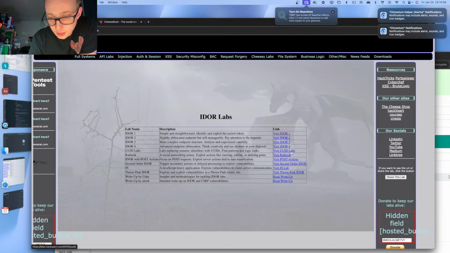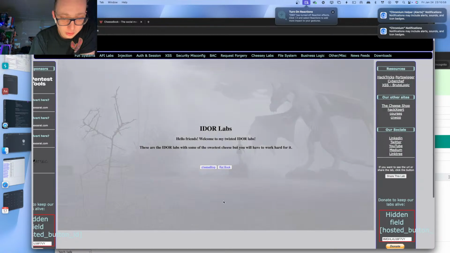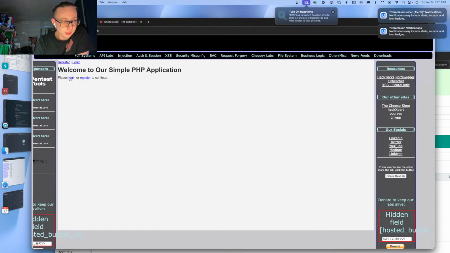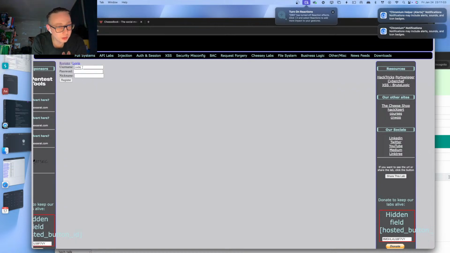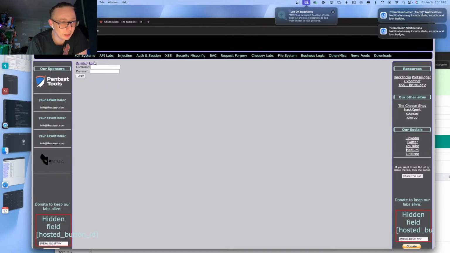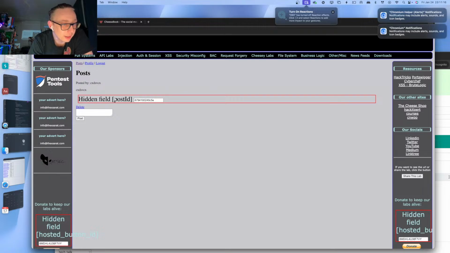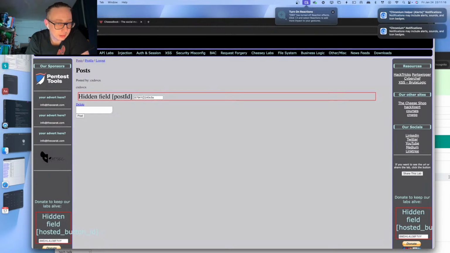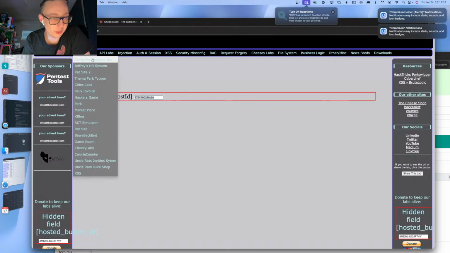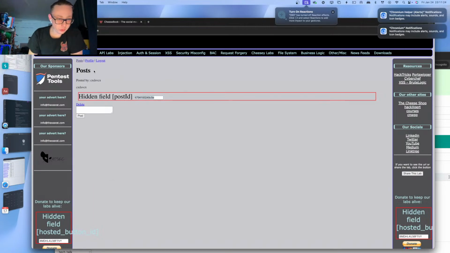Now, with these IDOR labs, these are great, but you might have found UUID labs as well before. So let's register here for a moment. Let's just take a username, a password, and a nickname, register, and we log in with that account. All right, we can make a post and we can have our own profile. You can already see here, post ID. Check this out. These post IDs, they are UUIDs. Is IDOR still possible on an object with a UUID? Of course, if you can see that UUID, why not?